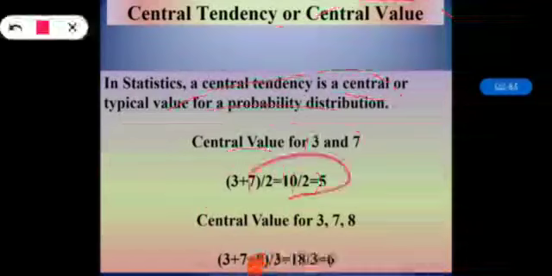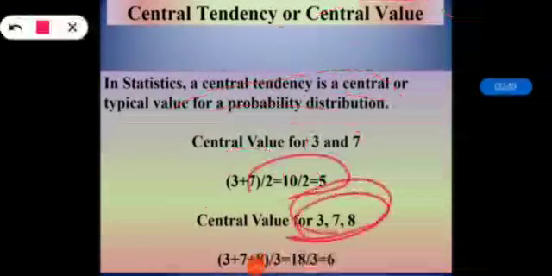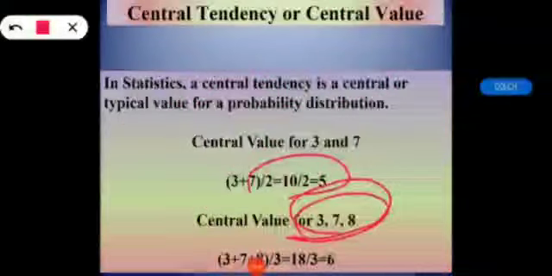Now the central value for 3, 7, 8. How many numbers do we have? Obviously 3 numbers. So 3 plus 7 plus 8. Since we are trying to find the central value of 3 numbers, we divide by 3. So it is 3 plus 7 plus 8 divided by 3, which is 18 divided by 3. So we get the central value as 6.